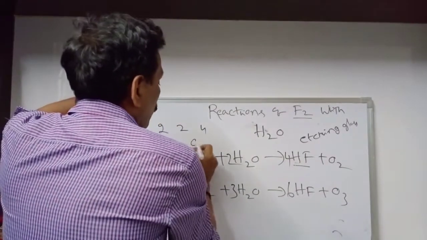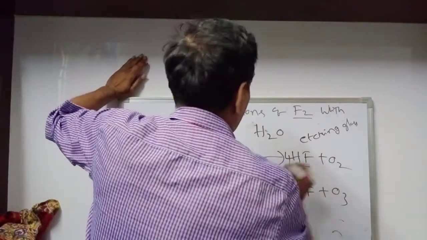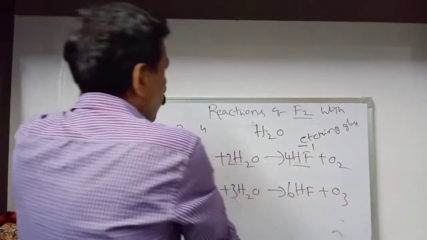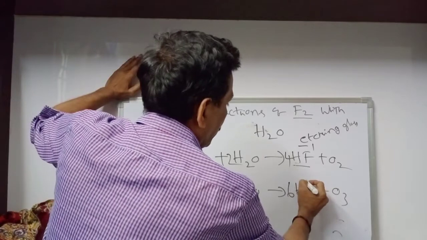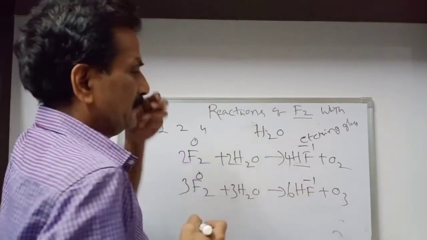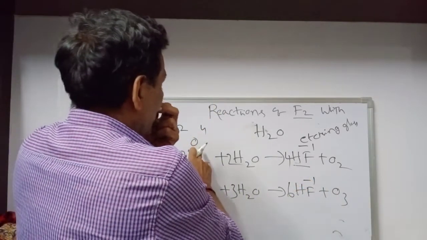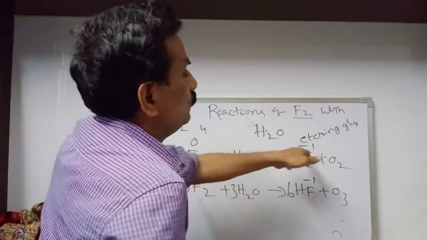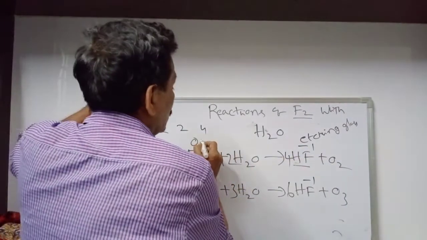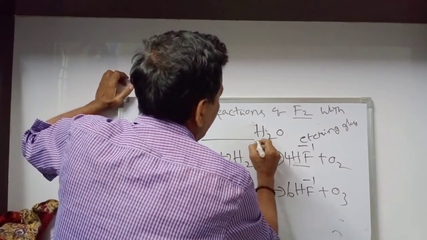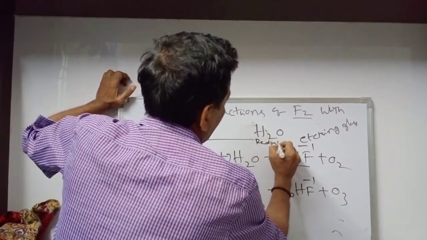So here F2, oxidation number 0; here, fluoride, oxidation number -1. Fluorine oxidation number goes from 0 to -1, decreased. If oxidation number decreases, this indicates reduction.